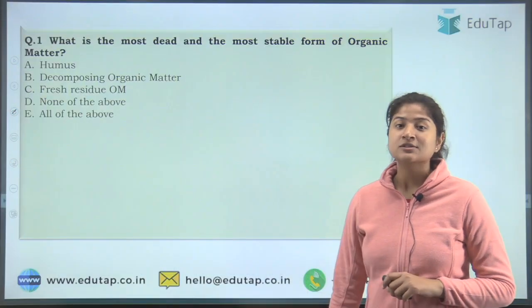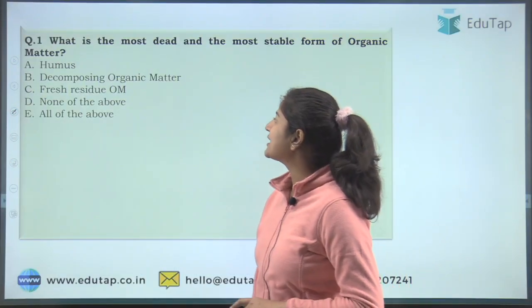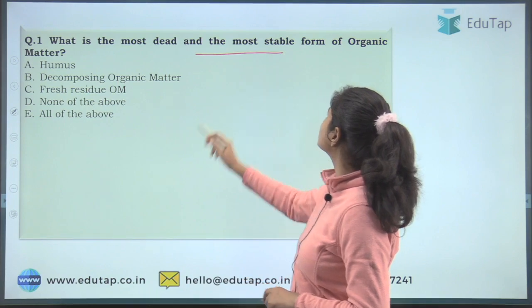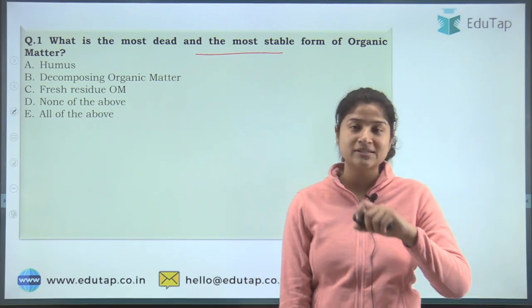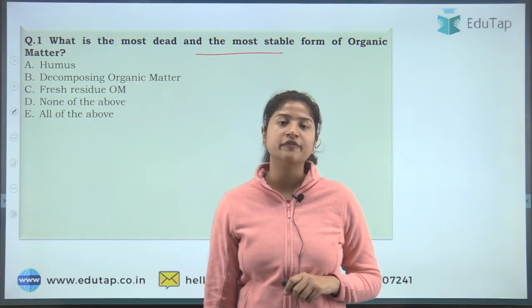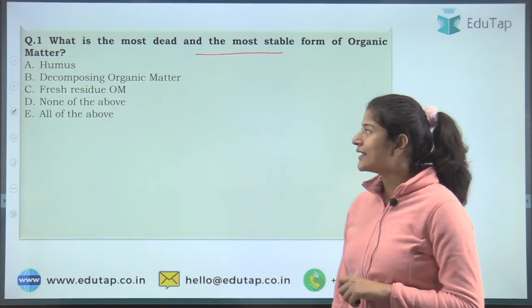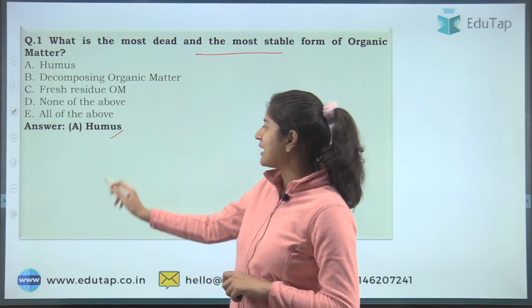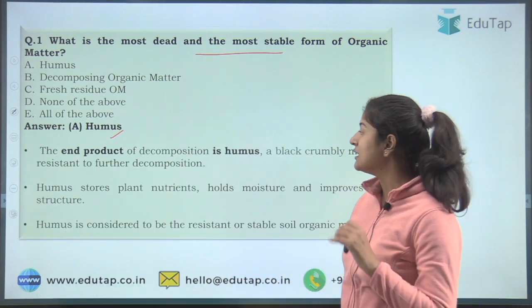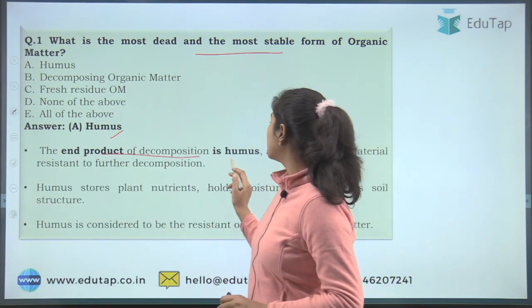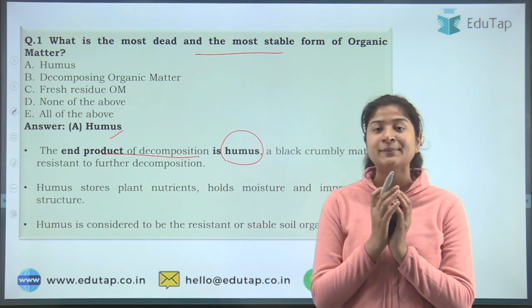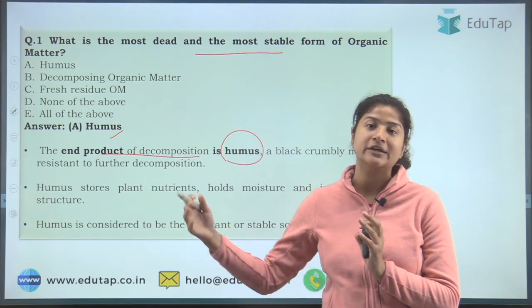So coming to the first question, it asks, what is the most dead and most stable form of organic matter? So basically, what is the end product of decomposition? The correct answer here is option A, that is humus. And what is the explanation? The end product of decomposition is humus, so it cannot be further broken down.